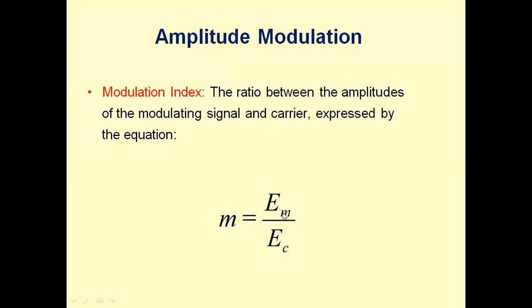Let Em be the amplitude of the message signal and Ec the amplitude of the carrier, or you can also take voltage: Vm is the voltage of the message signal, Vc is the voltage of the carrier. Then modulation index is defined as the ratio of amplitude of the message signal to the carrier signal. This parameter is useful, and we will see its effects. By varying this parameter, I will be able to get different AM waveforms.